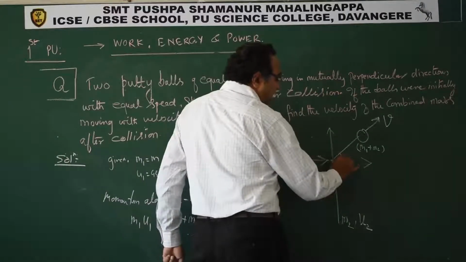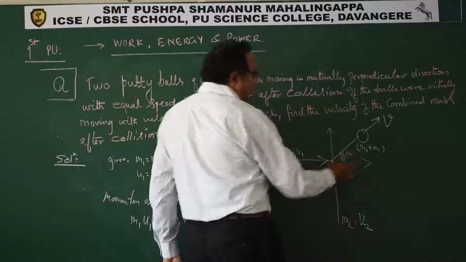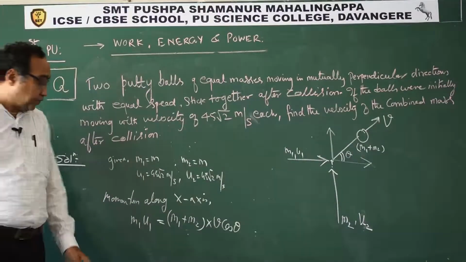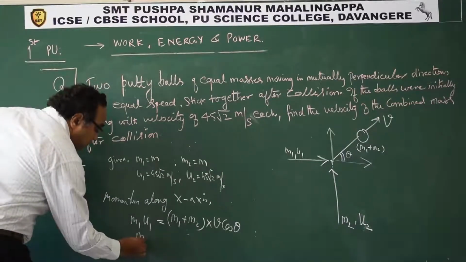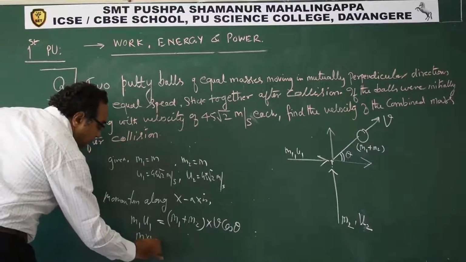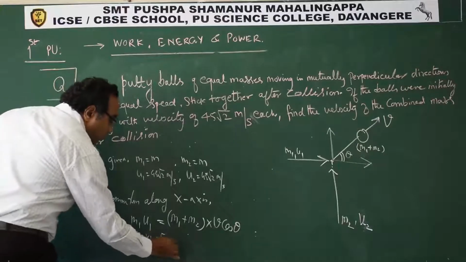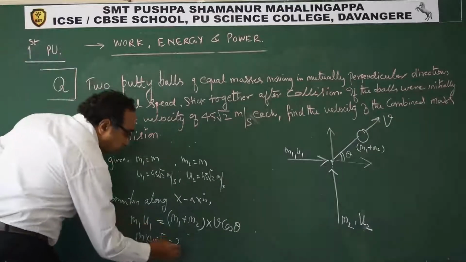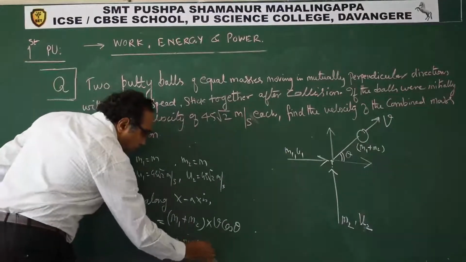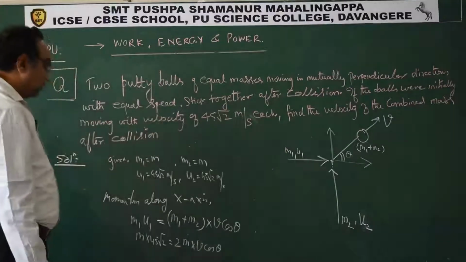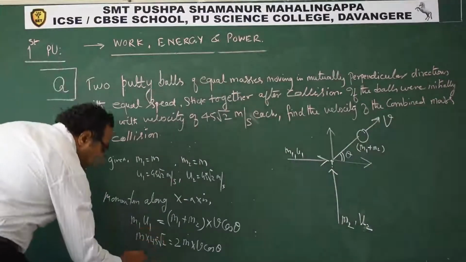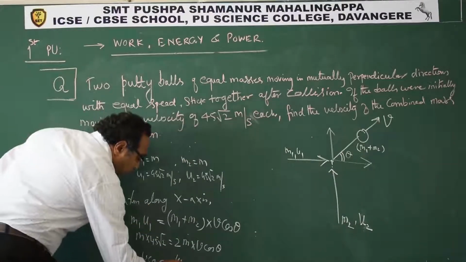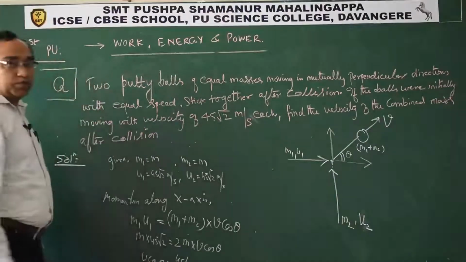This angle I am taking as theta. Substituting the values, m1 is m, u1 is 45 root 2, m1 plus m2 is 2m, so 2m into v cos theta. So v cos theta is 45 by root 2.